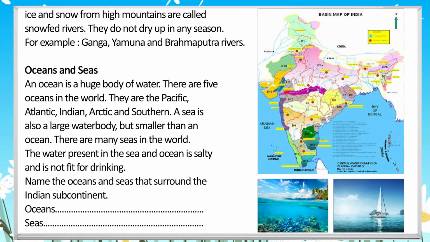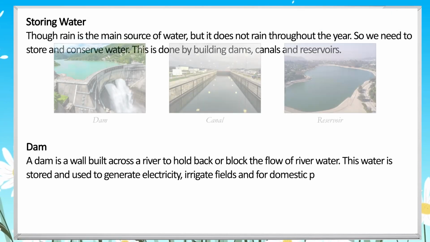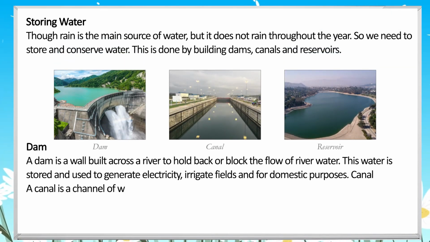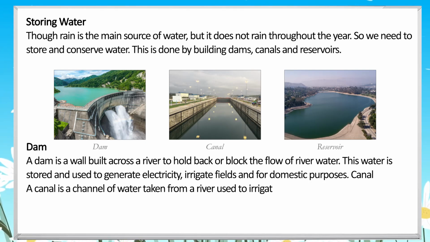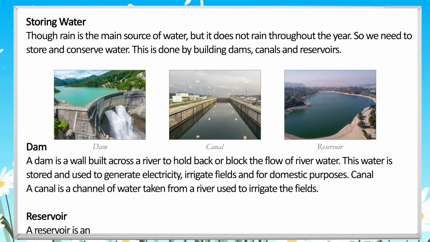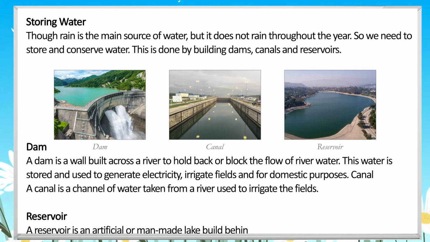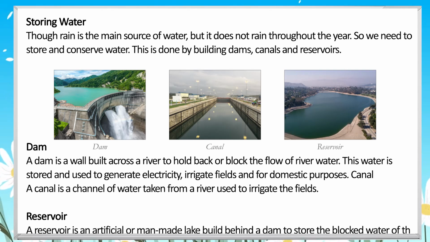Name the oceans and seas that surround the Indian subcontinent. Oceans. Seas. Storing water. Though rain is the main source of water, it does not rain throughout the year. So we need to store and conserve water. This is done by building dams, canals, and reservoirs.